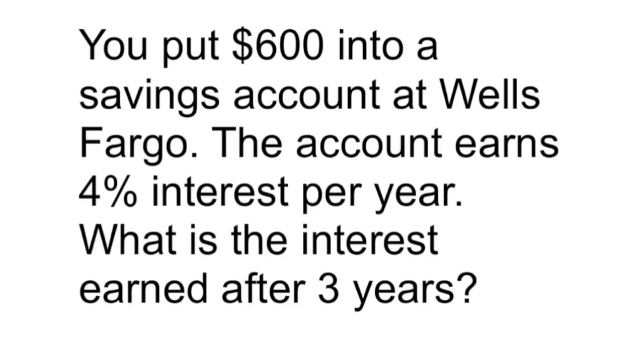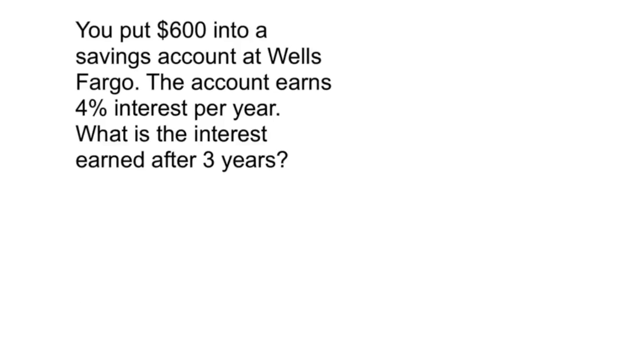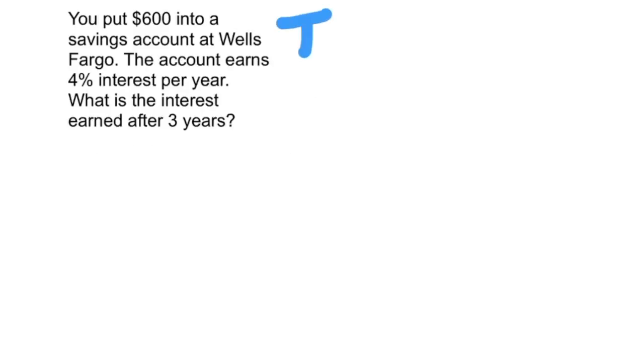You put $600 into a savings account at Wells Fargo. The account earns 4% interest per year. What is the interest earned after 3 years? So let's start with our formula. I equals the principal times the rate times the time.